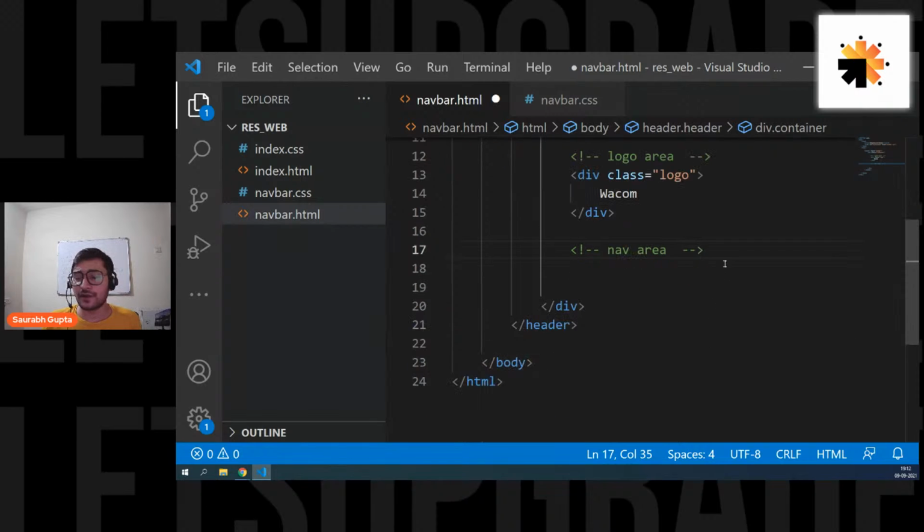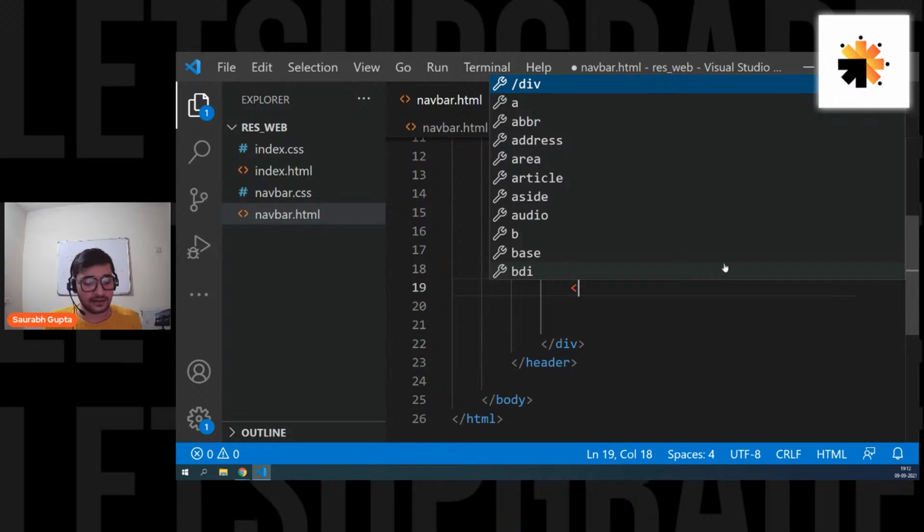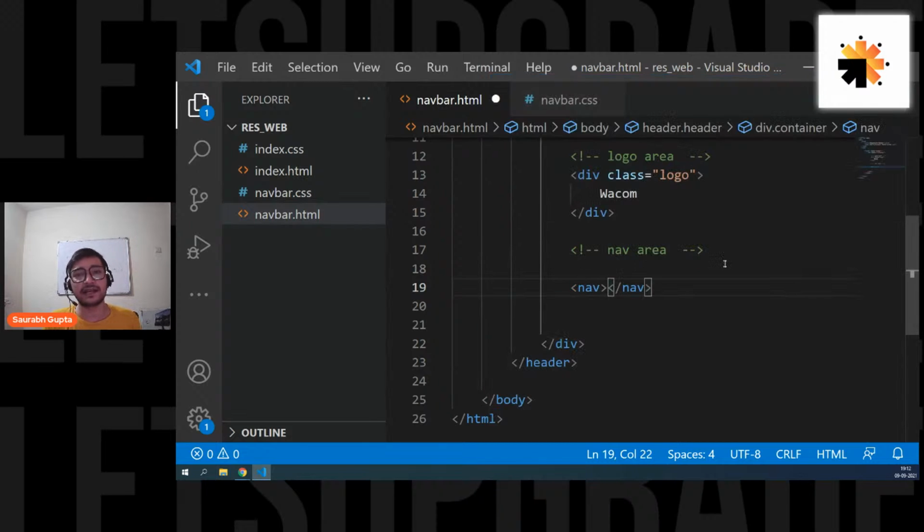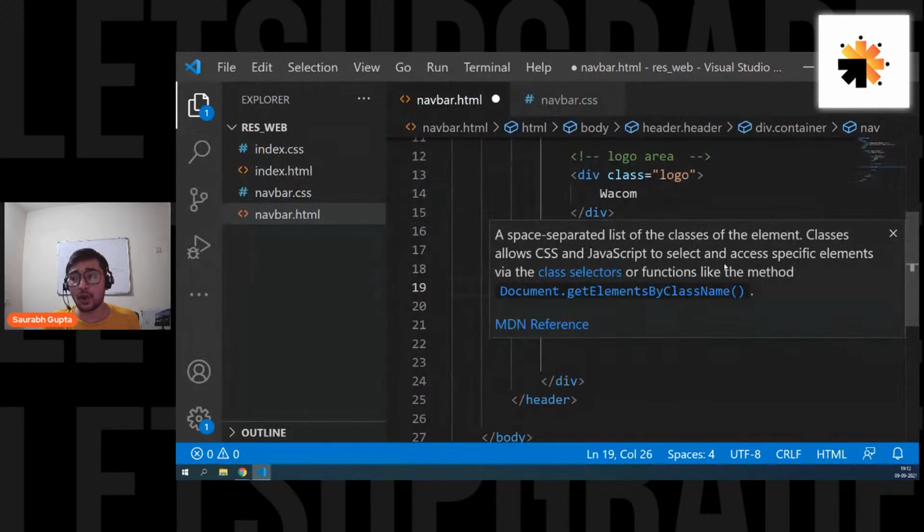Now again, guys, for navigation, you can either use a div or, following good semantics and standards, you can use a nav tag, which is going to create the same thing. It's simply going to create a box at the end. But if you're following good semantics, use a nav tag for good readability instead of a div tag. But you can also use a div tag. It's totally fine. Not wrong to use it.